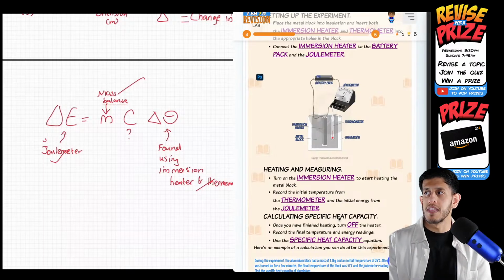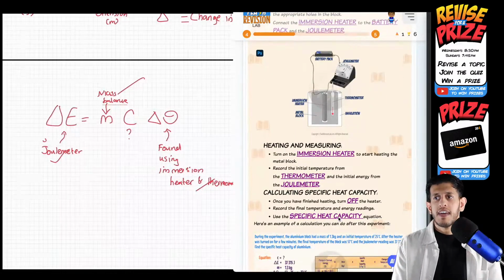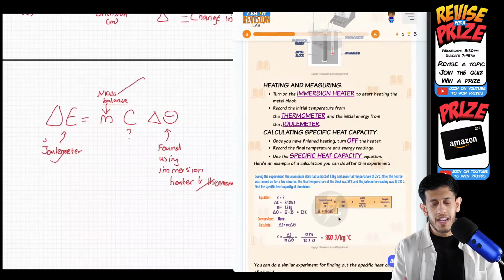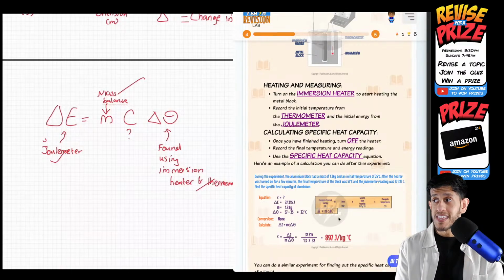Measure the joule meter reading at the beginning and the end. Then you can get the energy. And then once you have all of those, you can calculate the specific heat capacity using the equation.